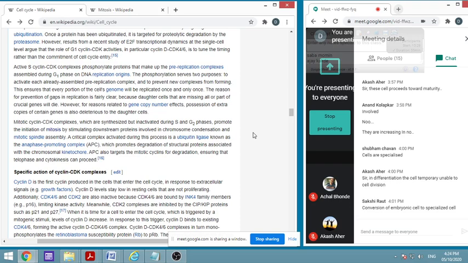If any portion is not properly there, or if it is not the proper one, then that cell will not be able to do its function, and maybe if it is important for the life of the cell, then the cell will die. So for that, the checkpoints will ensure that everything is there. And for reasons related to gene copy number effects, possession of extra copies of certain genes is also deleterious for the daughter cell.